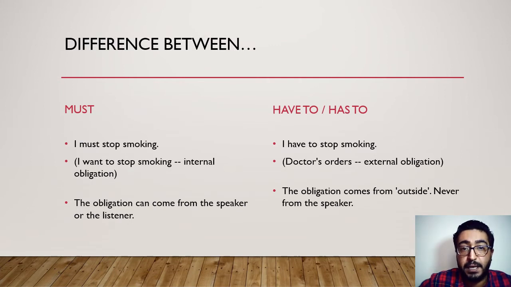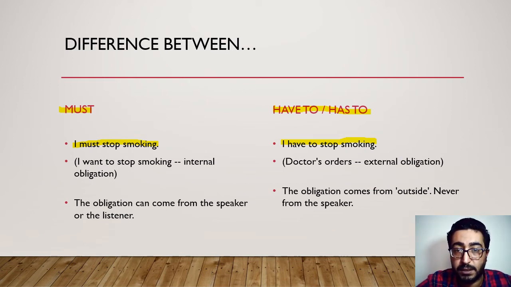To make things clear for you, this is the difference between must and have to or has to. Look at this example here. I must stop smoking and I have to stop smoking. So what's the difference in meaning between these two sentences?